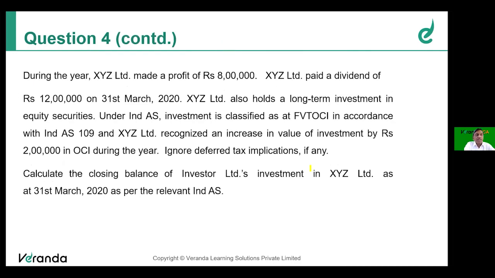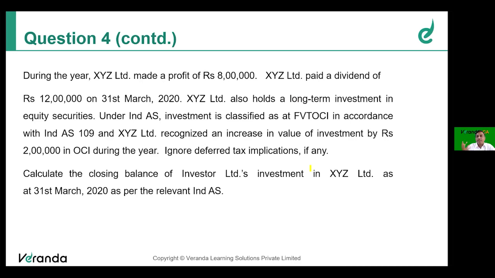During the year, XYZ Limited made a profit of 8 lakhs. It paid a dividend of 12 lakh on 31st March 20. XYZ also holds a long-term investment in equity security. The associate is holding a long-term investment. Under Ind AS, investment is classified as at FVTOCI, that is fair value through other comprehensive income, in accordance with Ind AS 109.